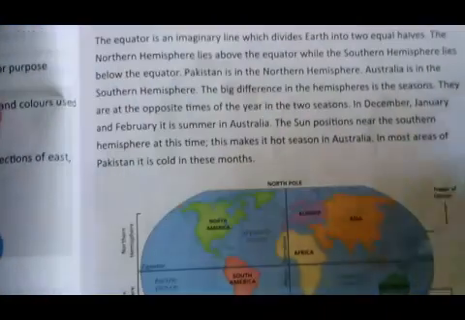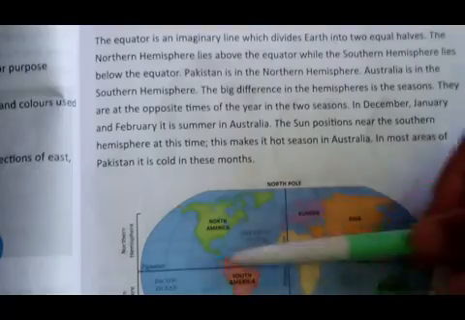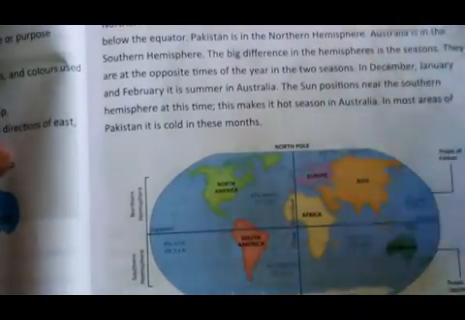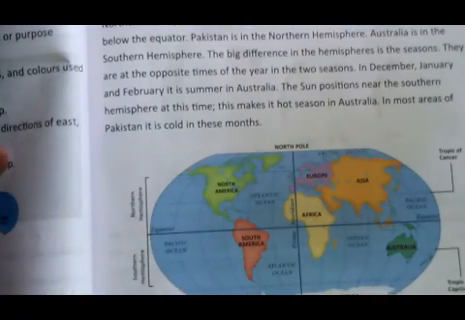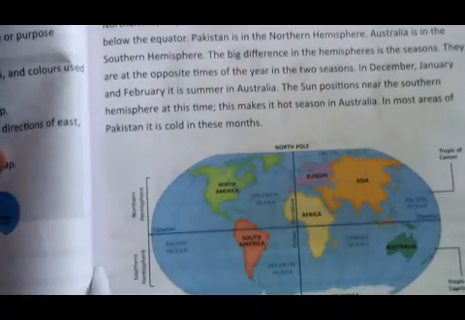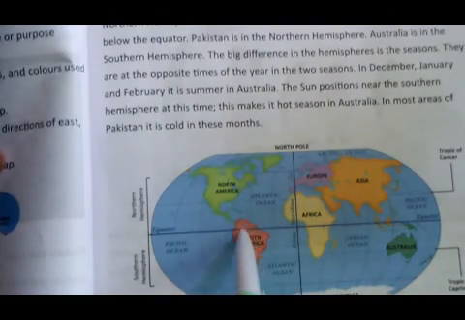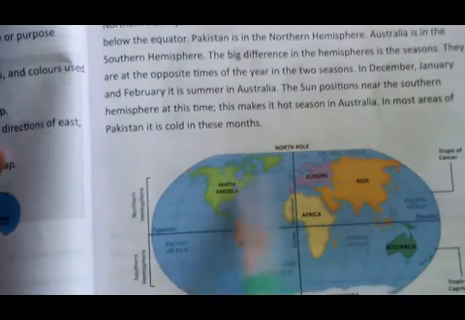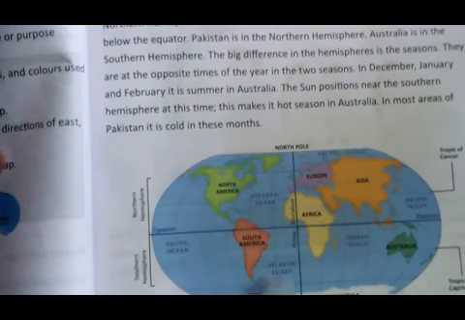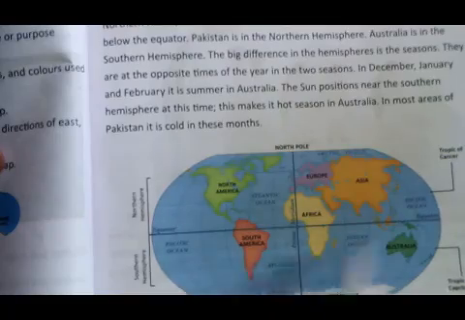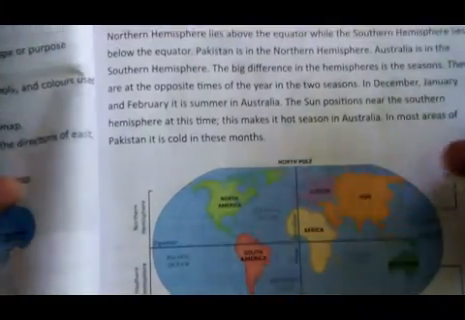Number one is the northern and southern hemisphere. The world is very large in size, so we divide it into two hemispheres. The upper hemisphere is called the northern hemisphere, and the lower hemisphere is known as the southern hemisphere.